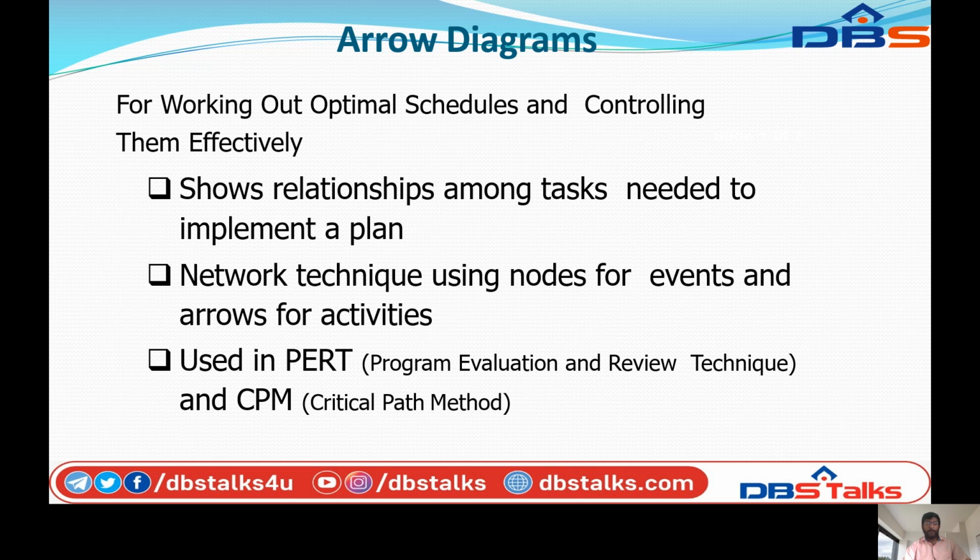It is used in PERT and CPM. PERT is Program Evaluation and Review Technique, and CPM is Critical Path Method.